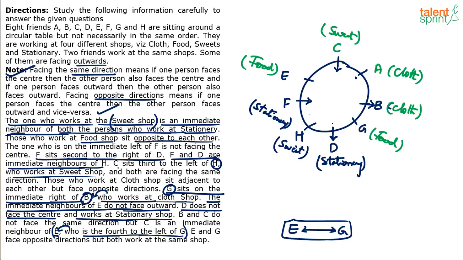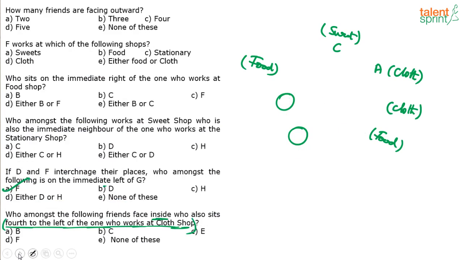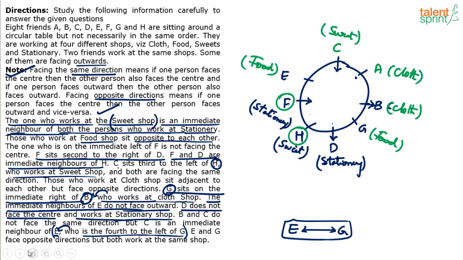Now B, if B is considered left of the cloth shop, right? B is left. See, B is facing outwards. So anyway, 4 to the left means opposite person. So it is F and for A it is H. So who among the following is facing inside and also 4 to the left of the one who works at cloth shop? Is F facing inside? Yes. See, F is opposite to cloth shop and also facing inside.